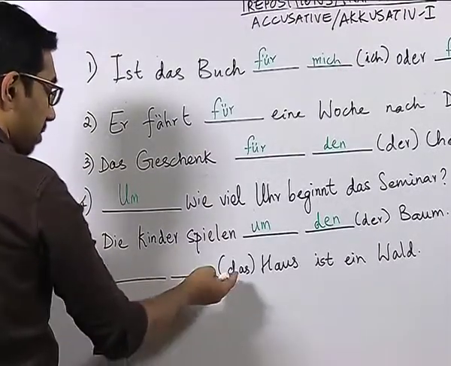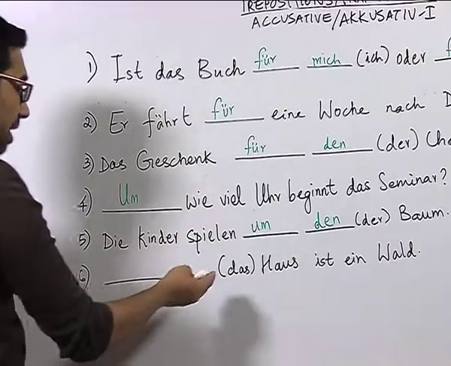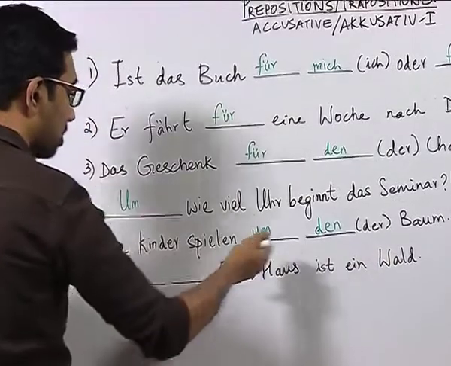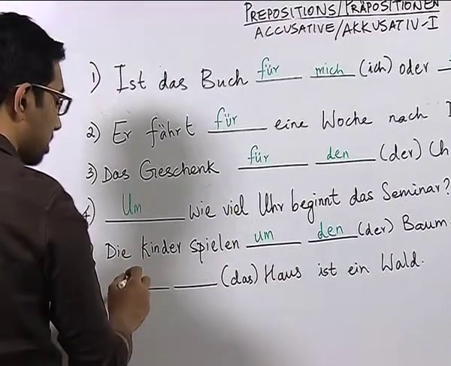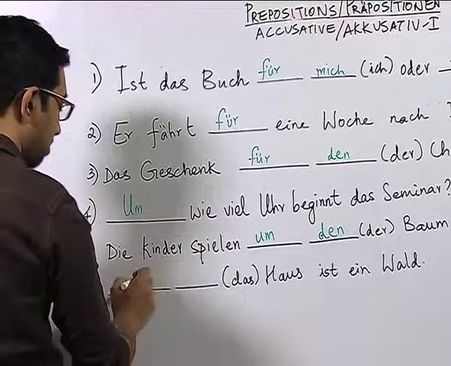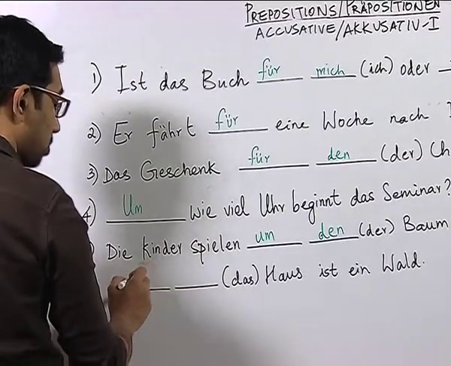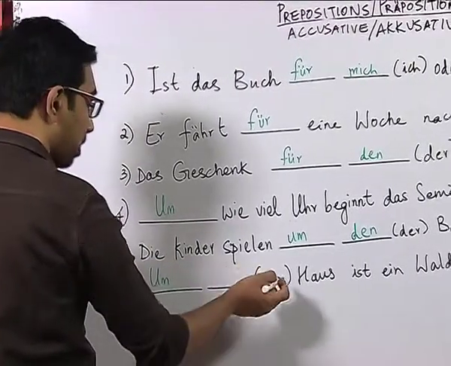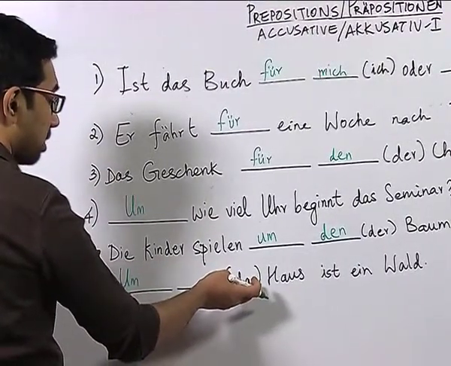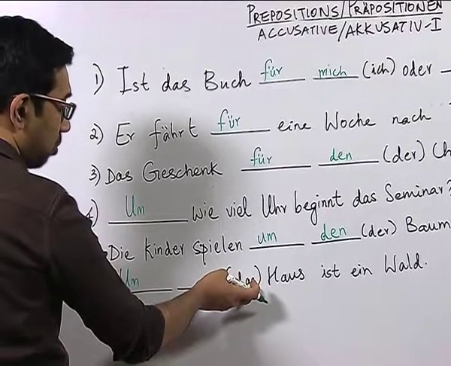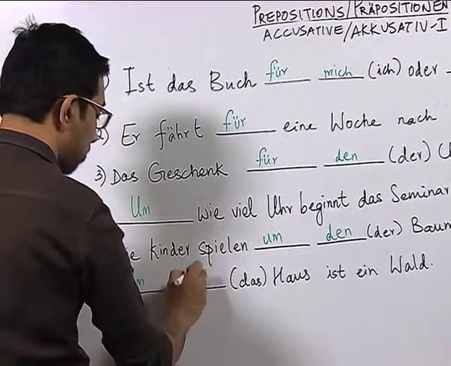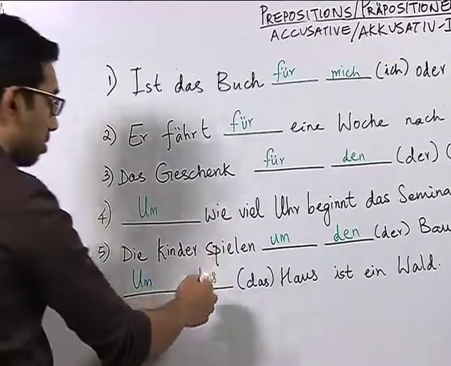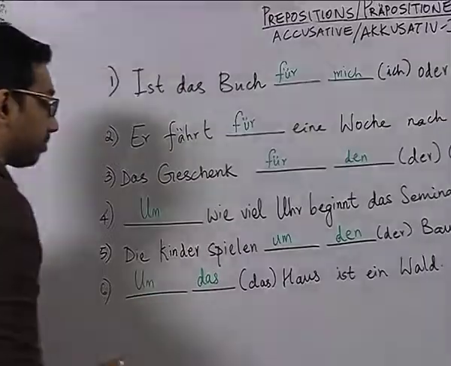Now, again here we have two blanks and we have the sentence Haus ist ein Wald. Ein Wald means a jungle or a forest. Now, we need to first find out where we put the preposition. As you know, the preposition always comes before the noun or the pronoun. So, we write the preposition, and now we have to convert the article here. You know that das remains das in accusative. So, we have das Haus, around the house is a forest, das Haus ist ein Wald.